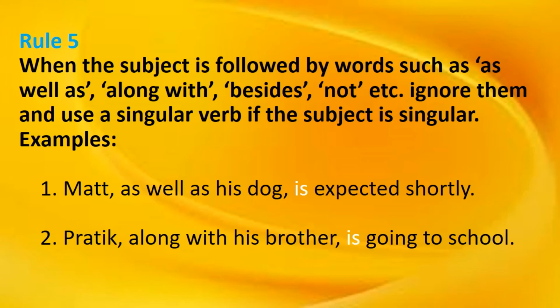Here along with is ignored and the subject is singular. Pratik along with his brother is going to school. So Pratik is a singular subject, along with his brother. Okay students, I hope you understand.